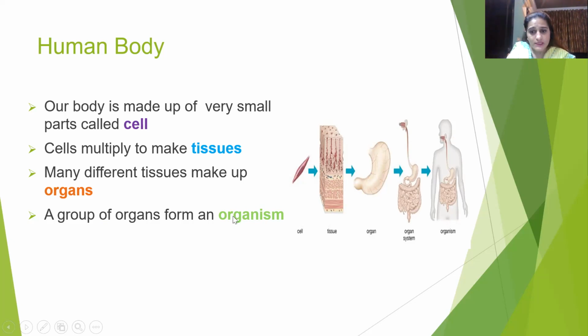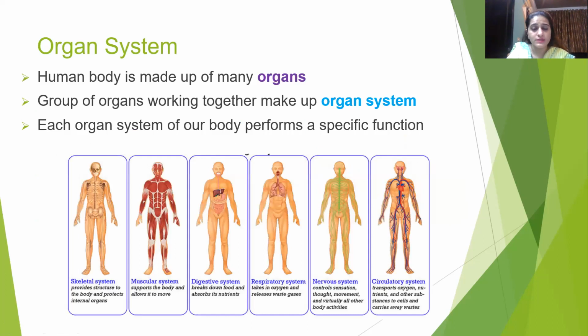So now we will move further to organ systems. The human body is made up of organs. The group of organs working together forms an organ system. Each organ system of our body performs a specific function. Okay, so I will be explaining this to you with the help of various examples. So the first diagram depicts the skeletal system.